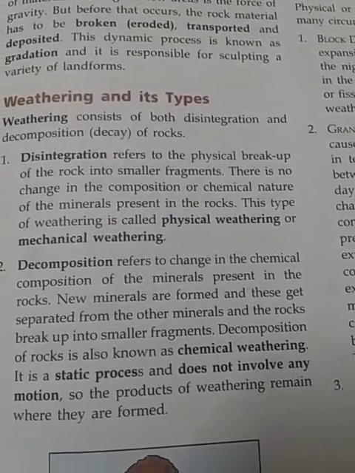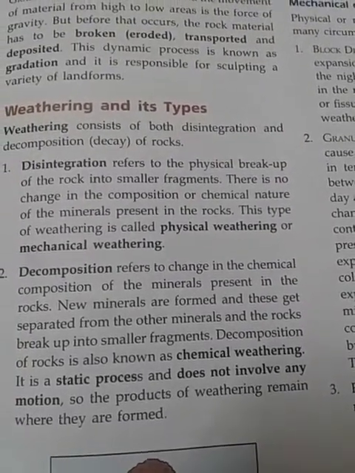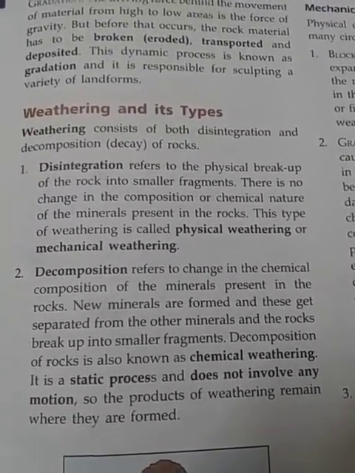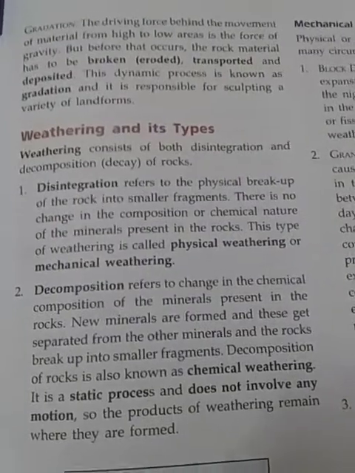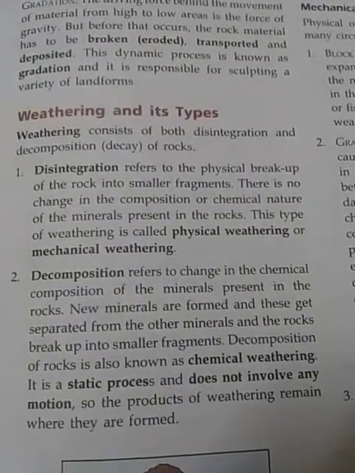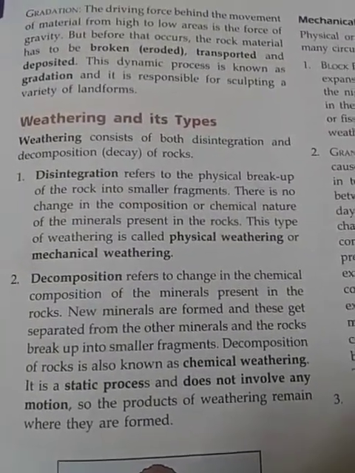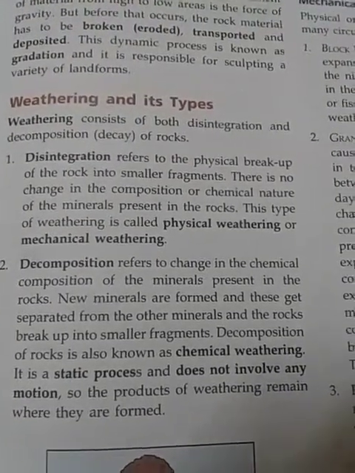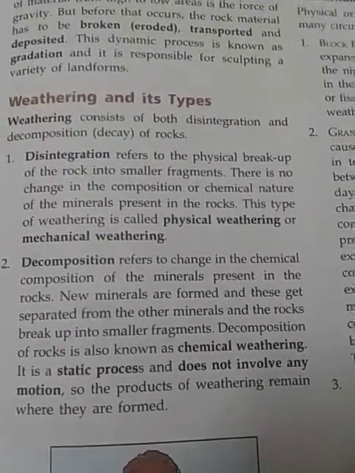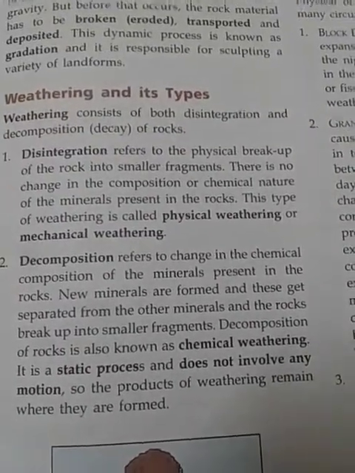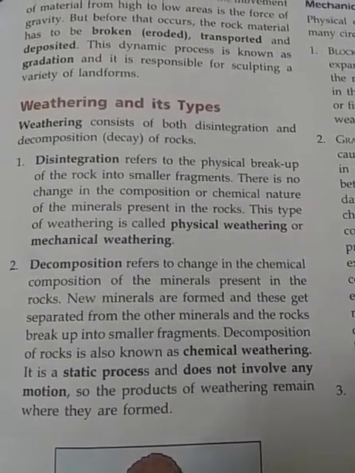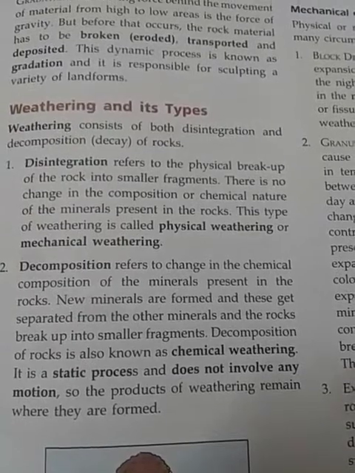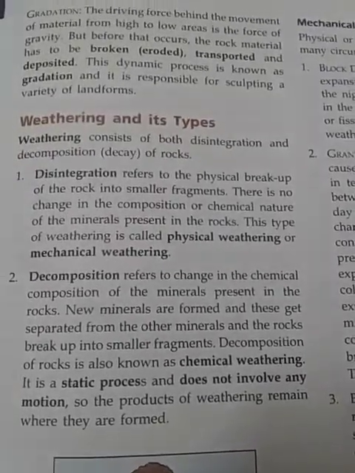I want to give you one example. Rusting of iron. Rusting of iron means certain kinds of rocks have iron as a mineral. So when this iron absorbs atmospheric oxygen, after a few days, what happens? A reddish yellow color covers the surface of the iron, and the iron breaks down into pieces.